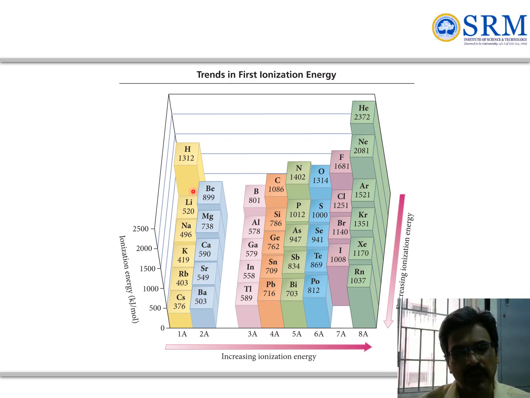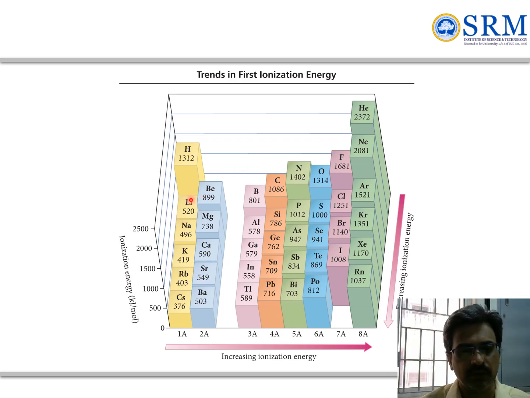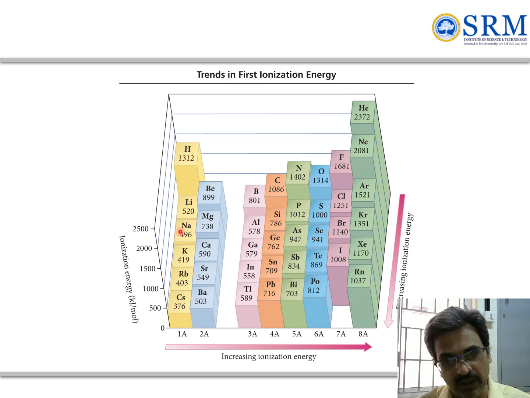So what we can understand from this is that the first ionization energy for all the alkali metals is less, whereas if you move across the period, for the same shell, electrons are added, so the ionization energy increases, and the highest will be for the noble gas elements.